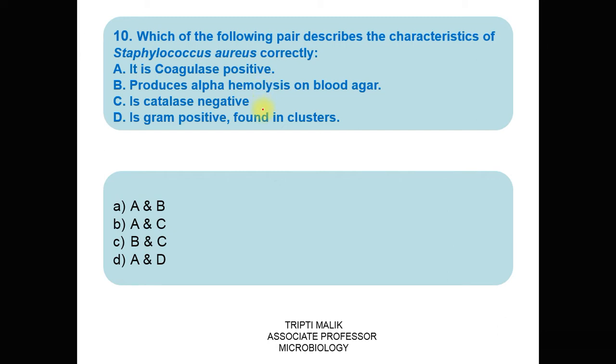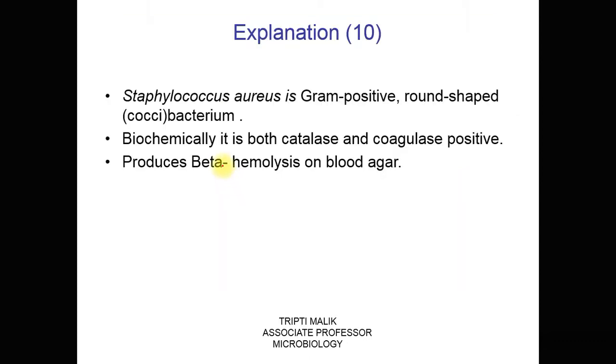So here four characteristics are given, and out of which the pairs are formed. These pairs are A and B, A and C, B and C, A and D. We have to choose the pair in which both the characteristics are correct. So the correct option is D, which is A and D. It is coagulase positive, it is gram positive, found in clusters. Staphylococcus aureus is gram positive, cocci, round shaped. Biochemically, they are catalase and coagulase positive, and they produce beta hemolysis on the blood agar.